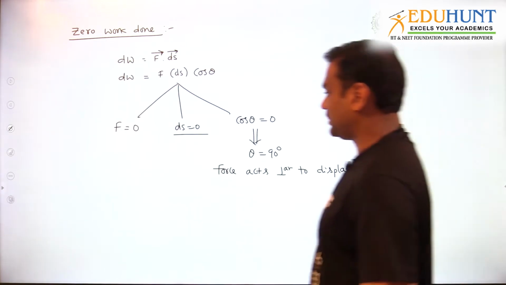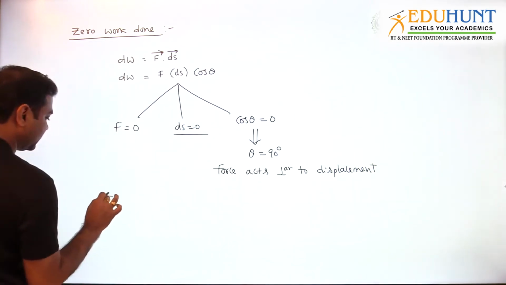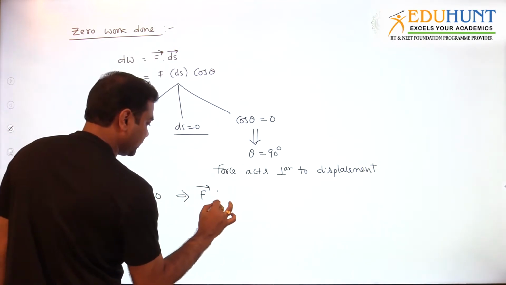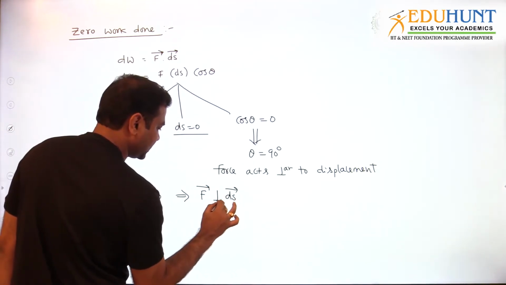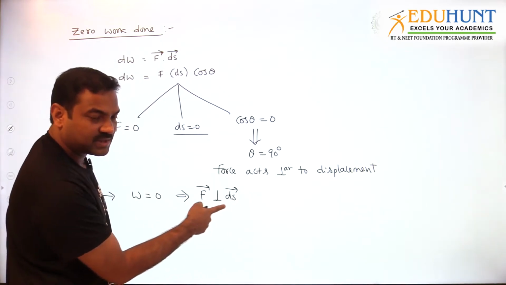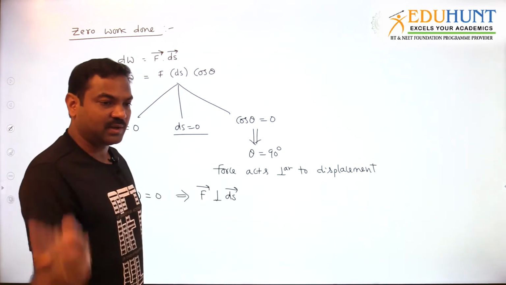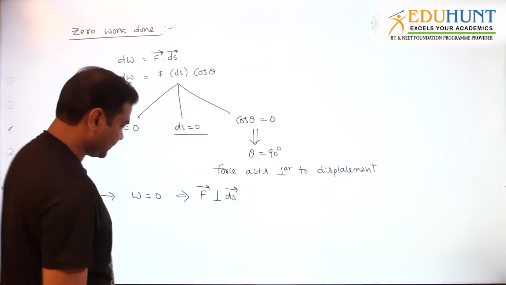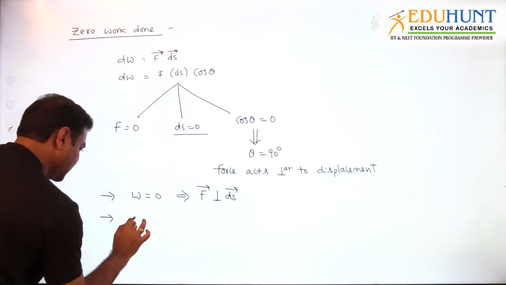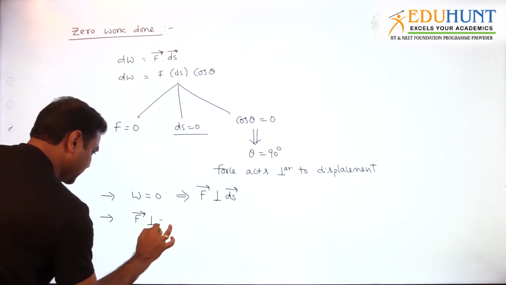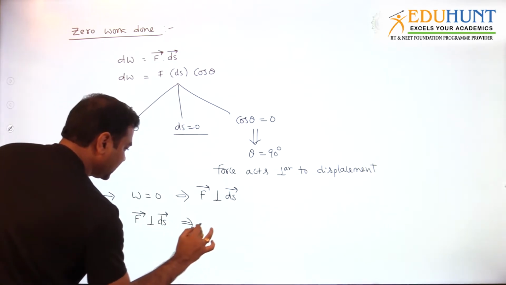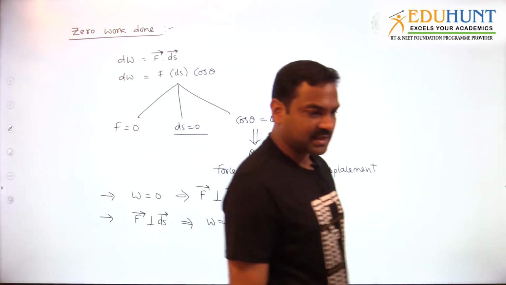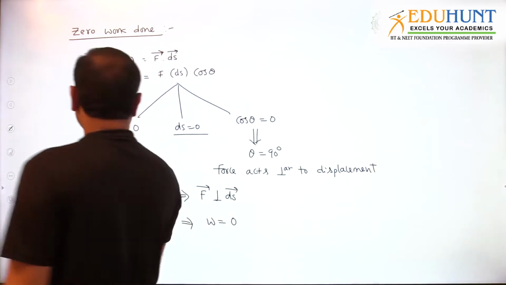Not only this, you can see one important thing. Work done is 0. That implies force is perpendicular to displacement. This is the perpendicular symbol. Force is perpendicular to ds bar, means any small displacement it is perpendicular, means total displacement it is perpendicular. And the reverse also happens. If force is perpendicular to displacement, automatically work done is 0. So both are valid, vice versa is valid. Okay, let us see some cases of work done.